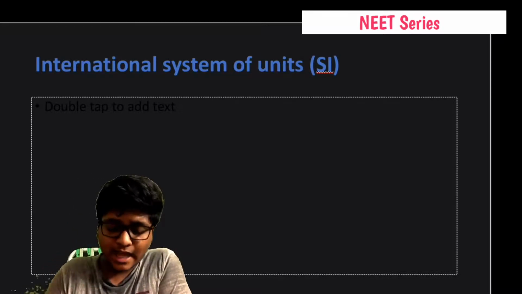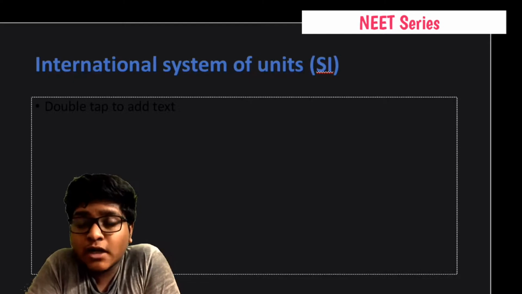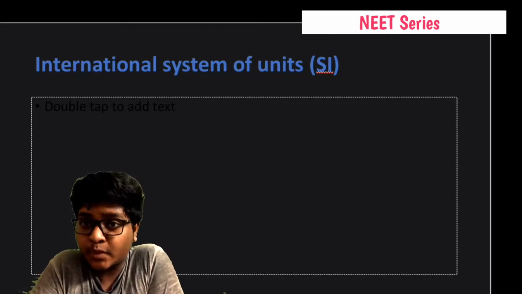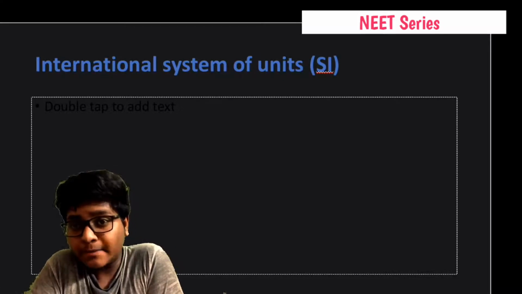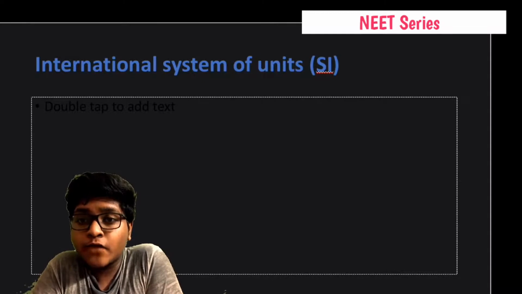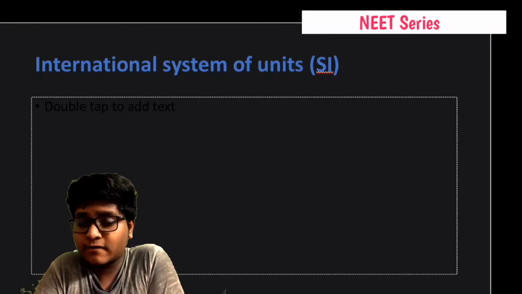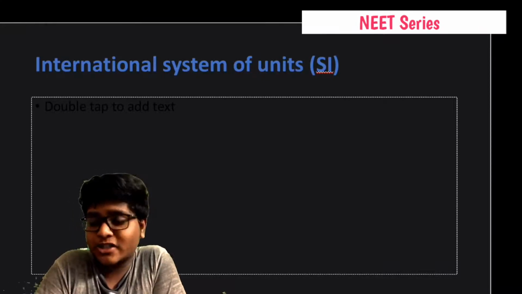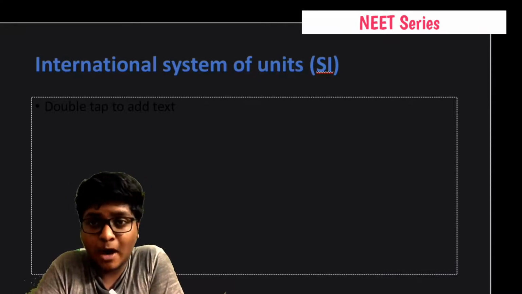So we have learned amount of substance. What is the unit for amount of substance? Mole. What is the unit for current? Ampere. What is the unit for length? Meter. What is the unit for mass? Kilogram. What is the unit for luminous intensity? Candela. So there are several things I've told you in units and dimensions lecture 1. If anyone didn't watch it, tap the info cards to get detailed knowledge about it.